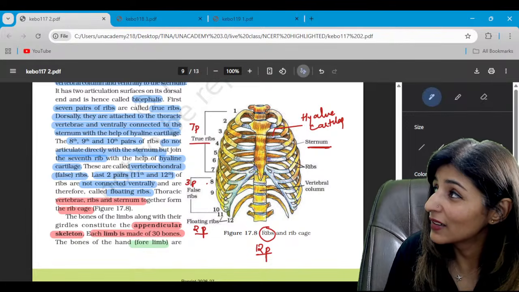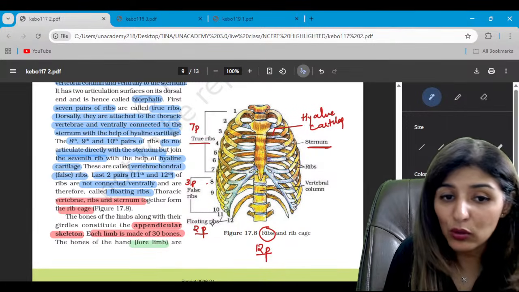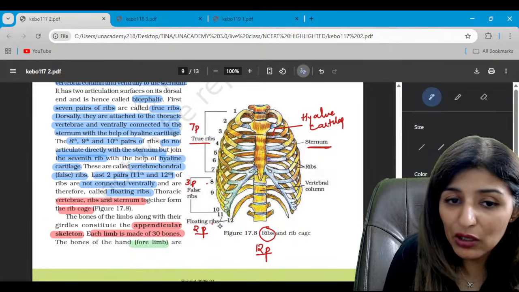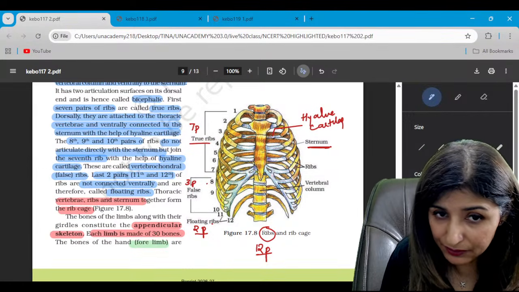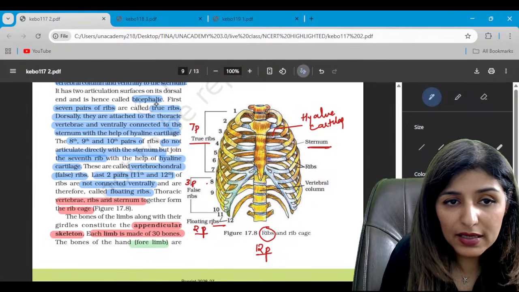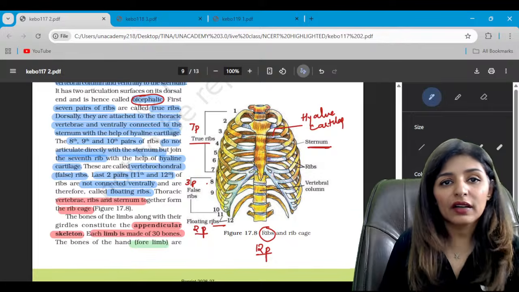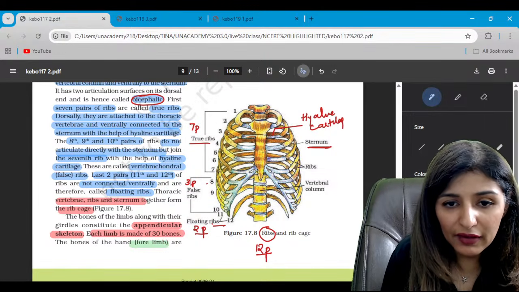The 11th and 12th pair of ribs are floating. Why do we call them floating? Because they are not attached to anything on the ventral side. Is that clear? These are floating ribs. Are we clear? Yes, guys. So overall, our ribs are bicephalic. Clear? Now, then we have our rib cage.